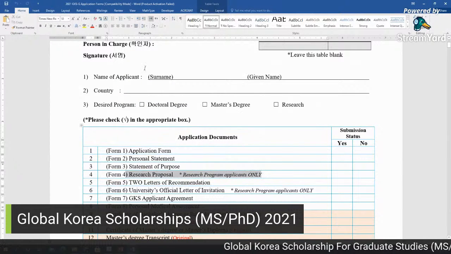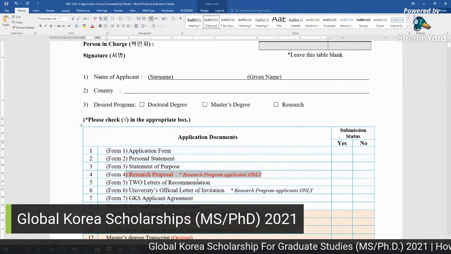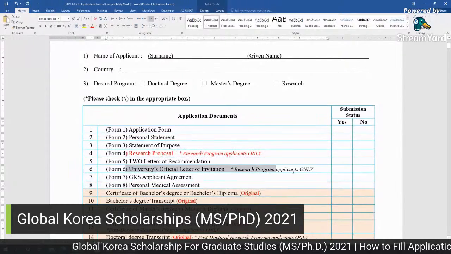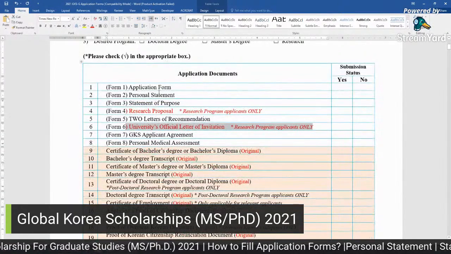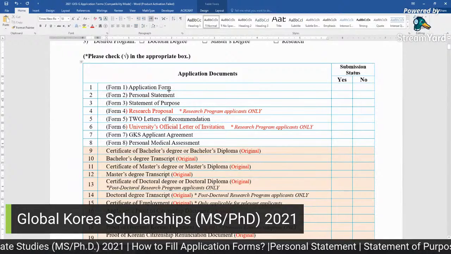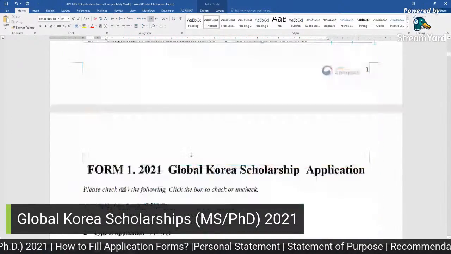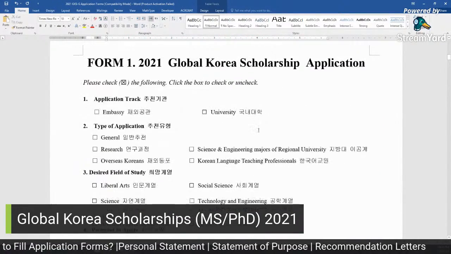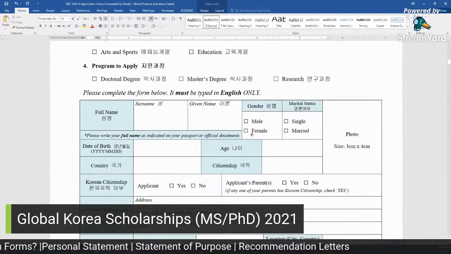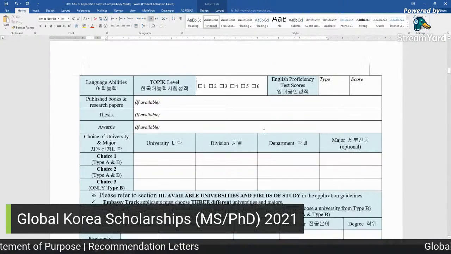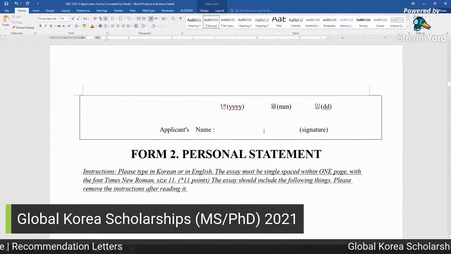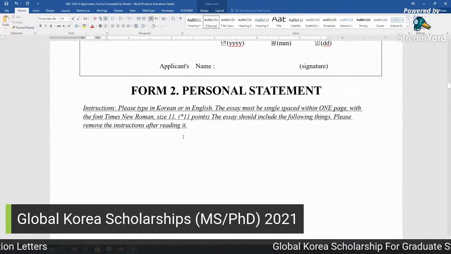This form is not for the masters or PhD applicants. This is not for the masters and PhD. Okay, other forms you need to submit. The application form we already discussed in our previous video. This is the application form. I explained it in detail, so I'm skipping this one, and I'm moving to the second form, which is a personal statement.